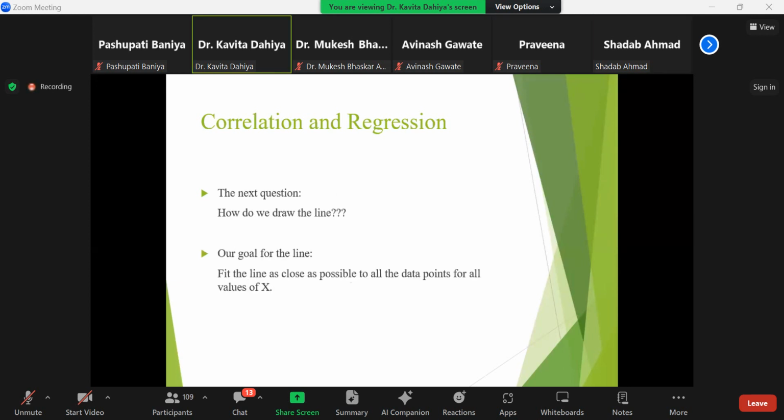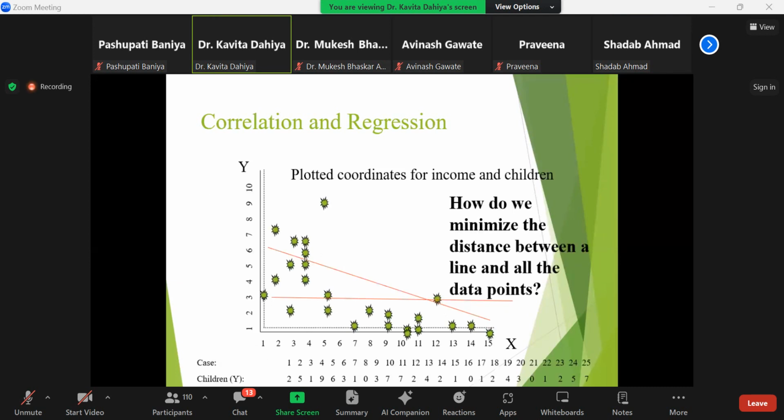So the next question is, how do we draw these lines? How to draw these lines to represent the data in an exact way. The goal is to fit the line as close as possible to all data points for all the values of x. These two lines represent the data included in the lines, means how much data is covered under these lines.